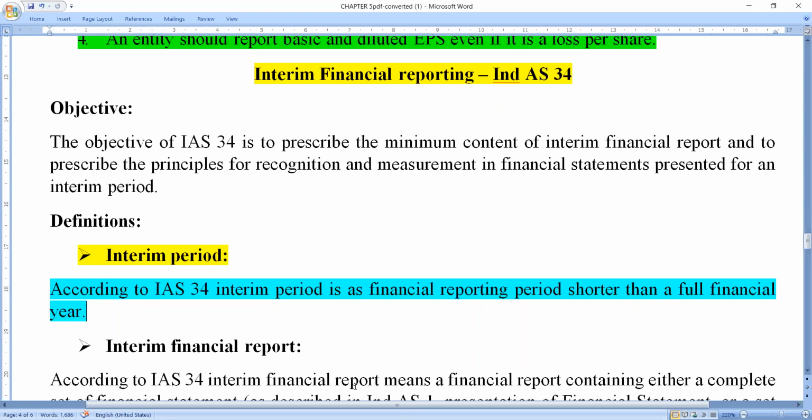Interim financial reporting. In this interim financial reporting, we have one question. What is meant by interim period? Interim period is nothing but a period shorter than one full year. One financial year means 12 months. Below 12 months means we are reporting once in 6 months, once in 3 months, quarterly, half yearly. So this type of report, what we call as